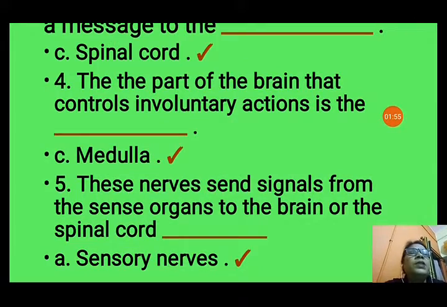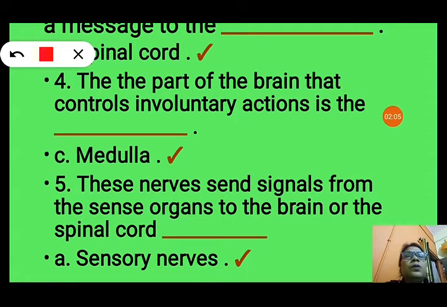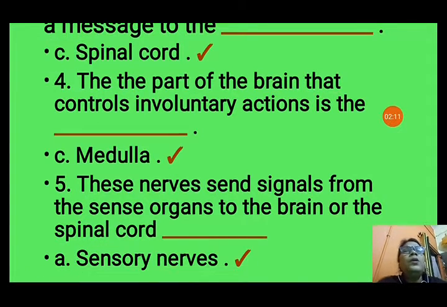Question number 5. You can see here question number 5. These nerves send signals from the sense organs to the brain or the spinal cord. A, sensory nerves, B, motor nerves, C, mixed nerves. Now option A, sensory nerves, is correct because sensory nerves take the messages from the sense organs to the brain or the spinal cord.